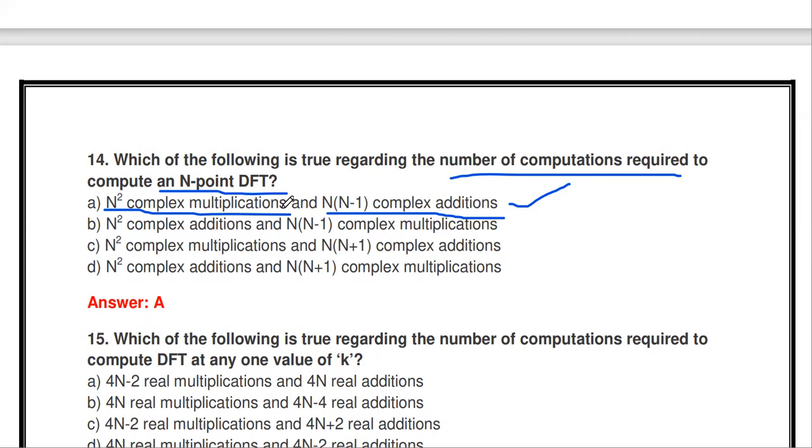This is an important question. Similarly, there may be a chance to ask how many multiplications and additions are required to perform an 8-point DFT. In the place of N, you just substitute 8. So 8 squared multiplications and 8 into 7 additions are needed.